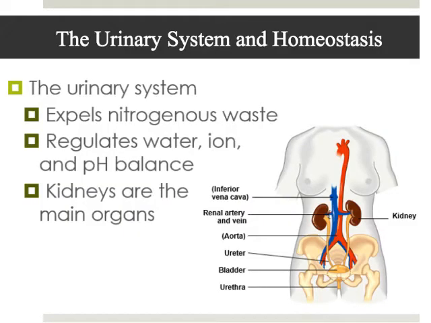Okay. So now let's talk a little bit more about the urinary system here. The main function of the urinary system is to get rid of this nitrogenous waste, but it also does a few other things. It also regulates water balance, so it makes sure the blood has the right amount of water. It gets rid of excess water if there's too much, and it retains water if there's too little. And it also regulates salt levels, pH, etc. And the main organ of the urinary system is the kidney.